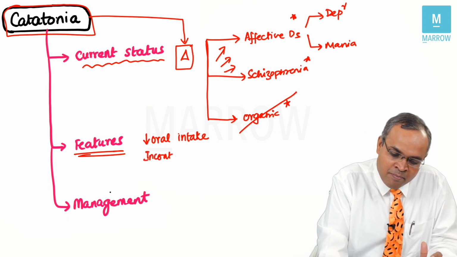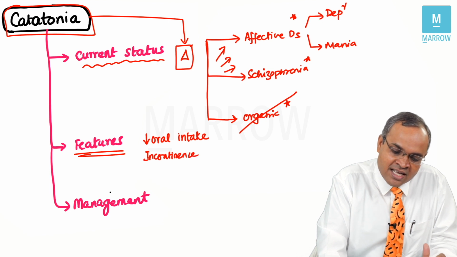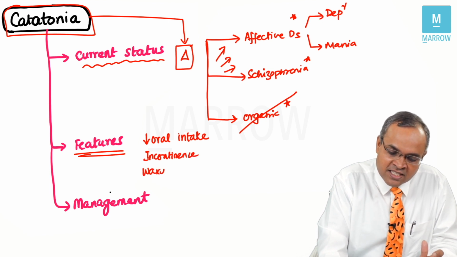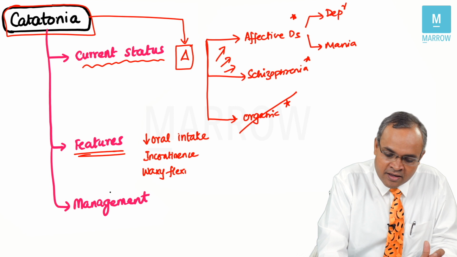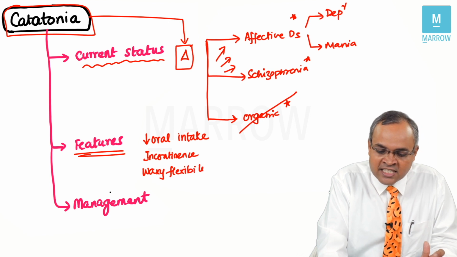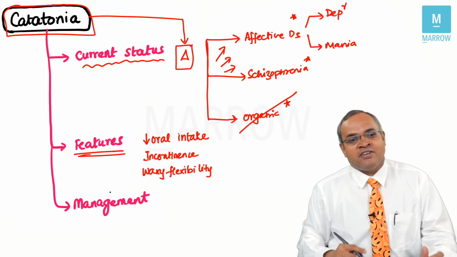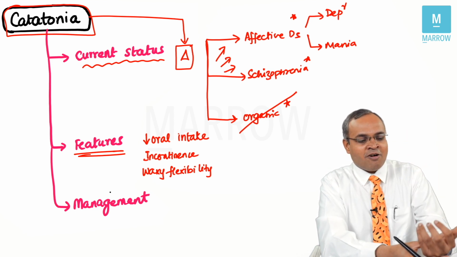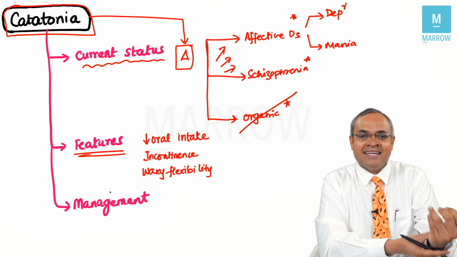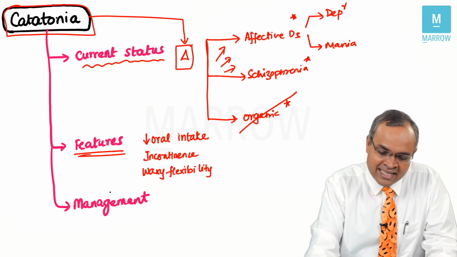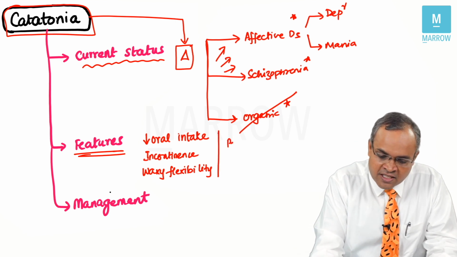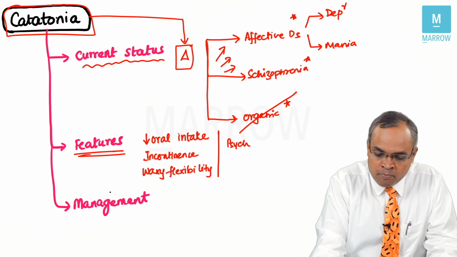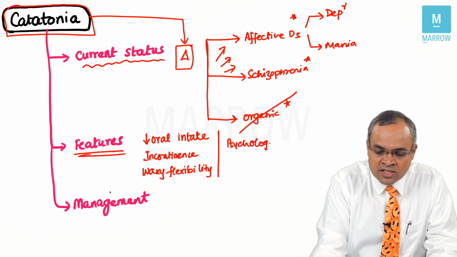Incontinence is an important feature of catatonia. Waxy flexibility, which is given in the exam, right? Exam question also. Waxy flexibility is an important feature. When you're moving the patient's hand or leg, the movement will have almost a waxy feeling. That is called waxy flexibility. You can also have other important features like psychological pillow. What is a psychological pillow? They've asked it a few times in exams.